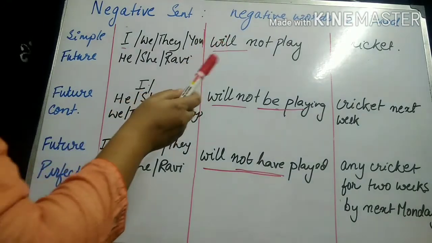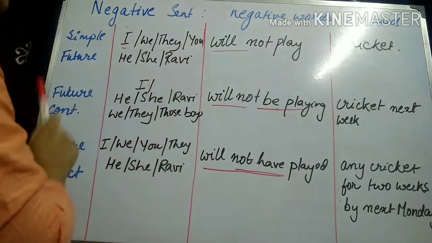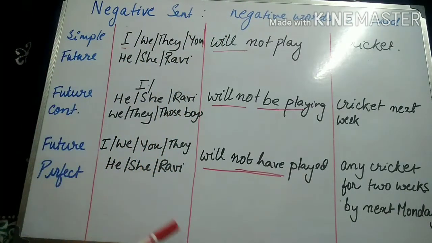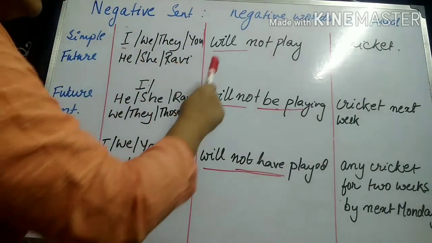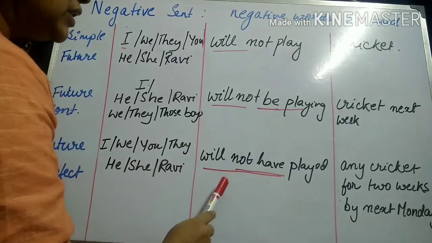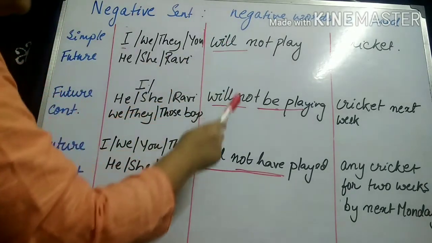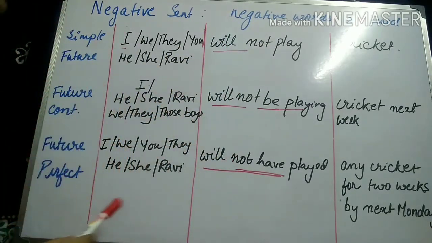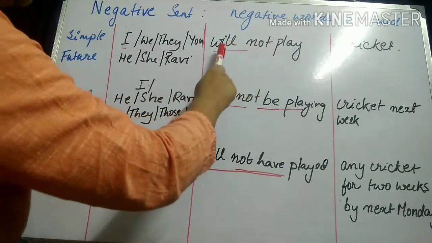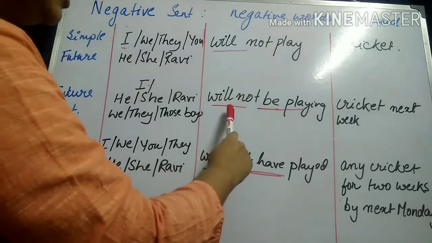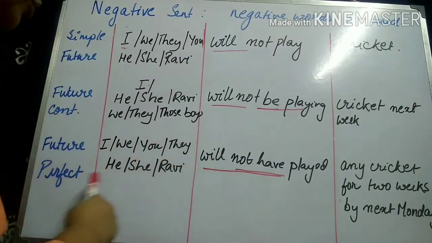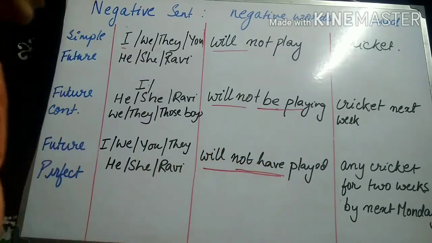Again, just making a recap, all the tenses in the case of future tense, you notice that all types of subjects that are possible will take up only one tense in only one form of verb in the several tenses. So in simple future it will be will not, in future continuous it will be will not be playing, and in future perfect it will be will not have played.